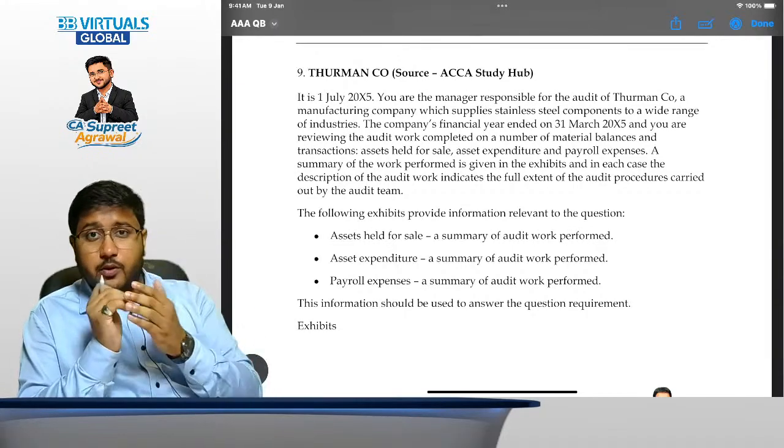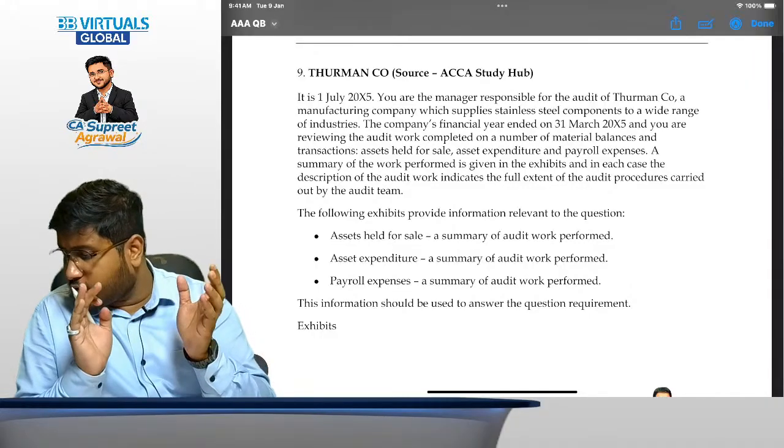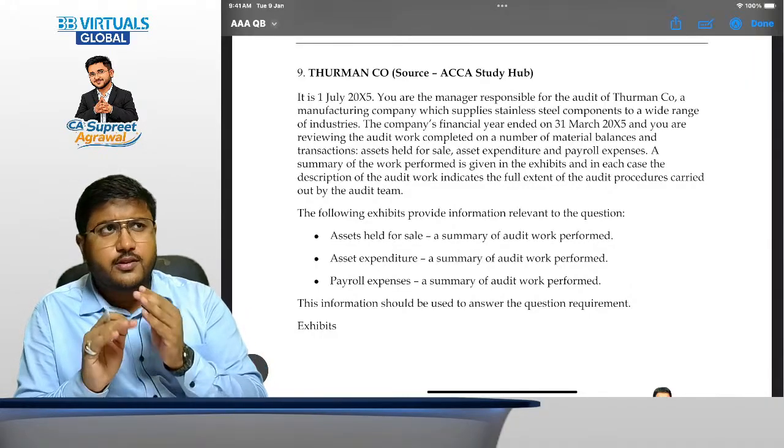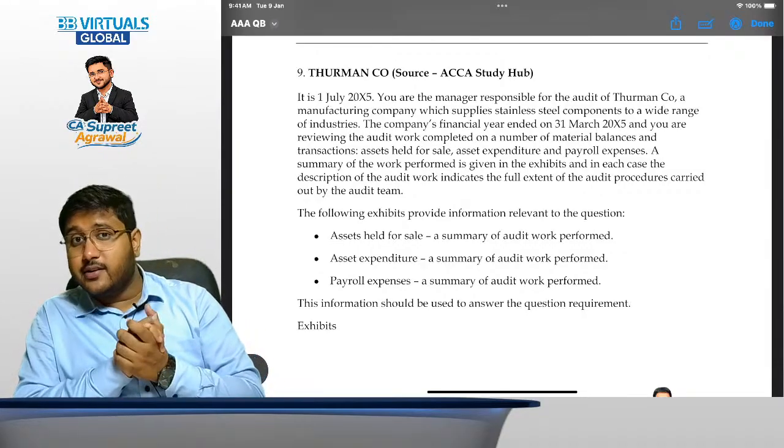Because see, after question number 1 and 2, all the other questions are similar to what we have solved, right? The similar audit strategy needs to be formed. The similar pattern of answer writing should be formed. But question number 9 is a little new one.